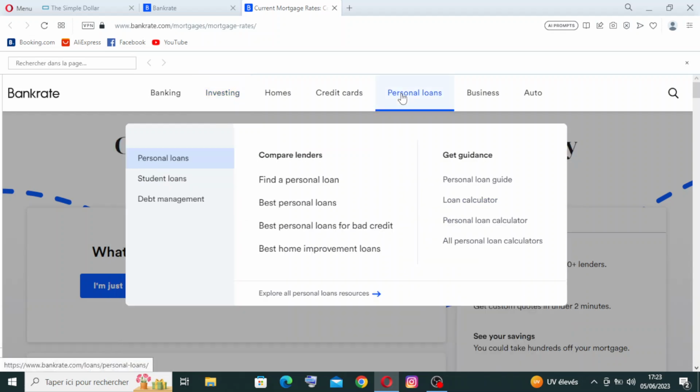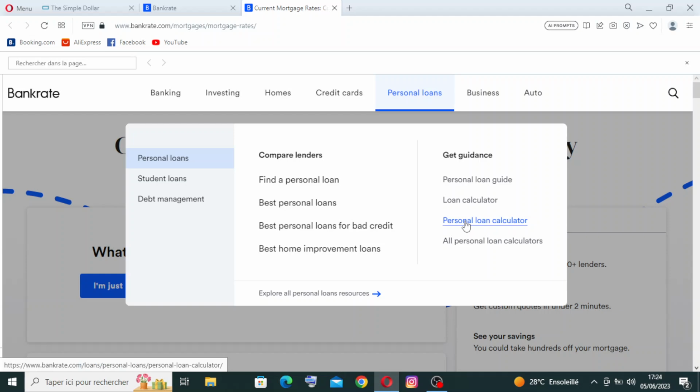And we have the personal loan here, or you can also call it the tools and calculators. The Simple Dollar provides interactive tools and calculators to assist readers in financial planning and decision making. These tools can help with budgeting, retirement planning, debt repayment calculation, and other financial calculations.